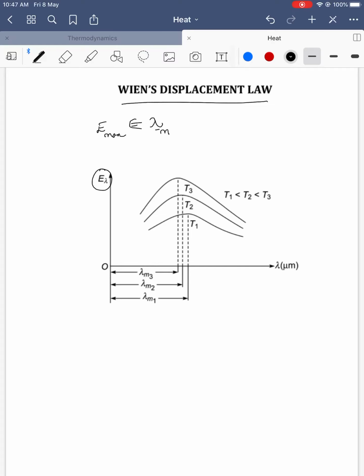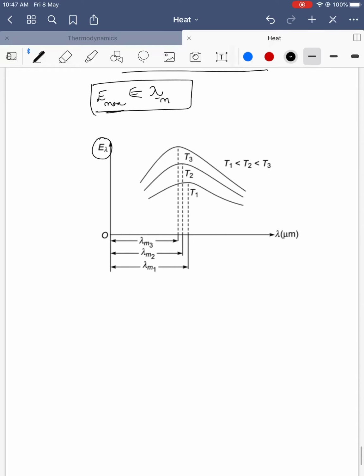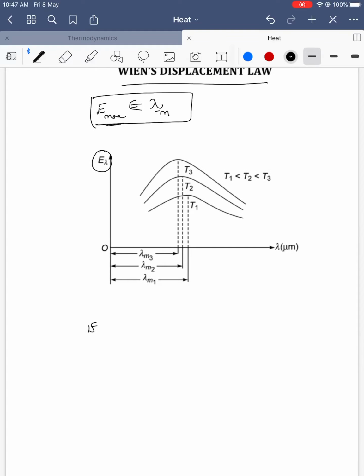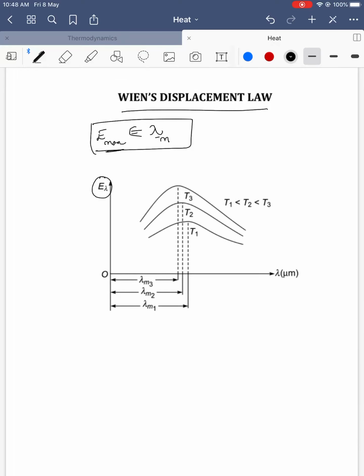This wavelength I am writing as lambda m. At a particular wavelength, the energy emitted will be maximum for a black body. In general, black body energy varies irregularly with wavelength. What is E? Energy radiated by a black body per unit area per unit time. That is irregular with wavelength. But at a particular wavelength, the energy released by a black body will be maximum.